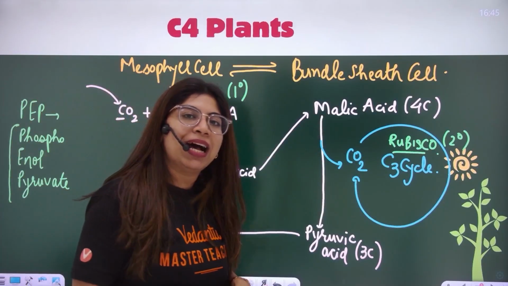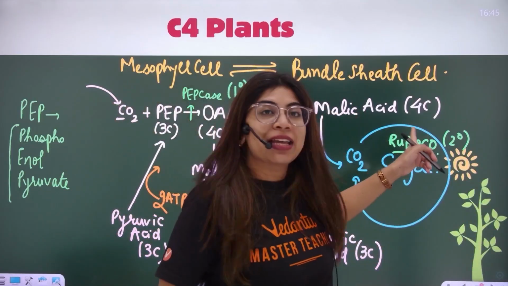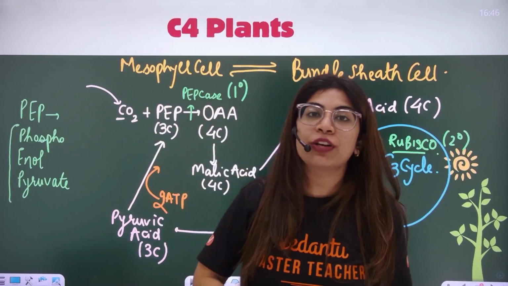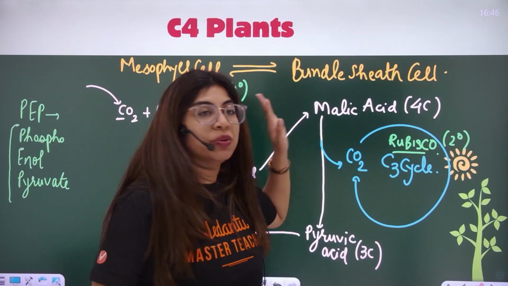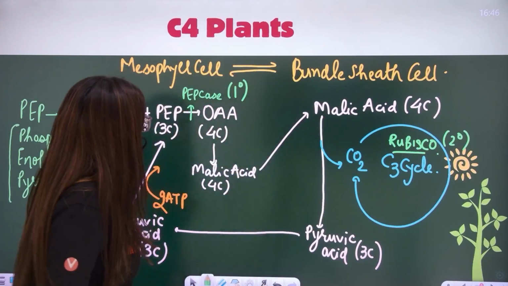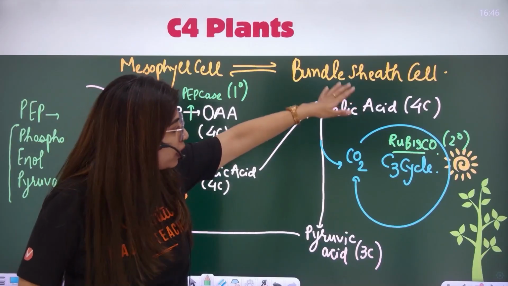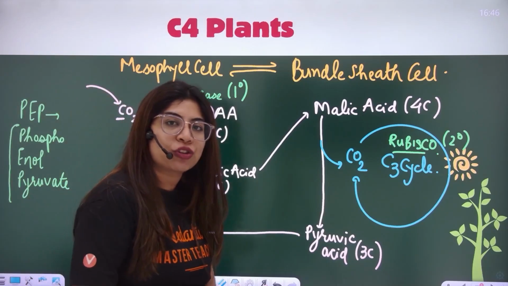Now if somebody asks you why the Calvin cycle doesn't occur in the mesophyll cell: because in the mesophyll cell, PEPcase is present, Rubisco is not present. In the bundle sheath cell, PEPcase is not present, Rubisco is present. So primary fixation, this acid converting into malic acid going here, pyruvic acid regenerated, that is our C4 cycle.